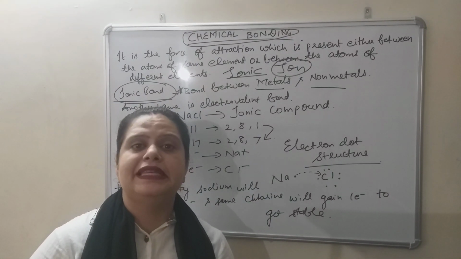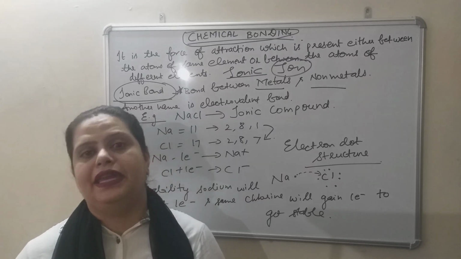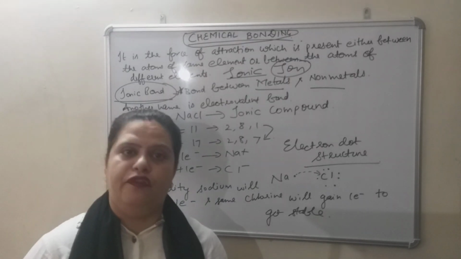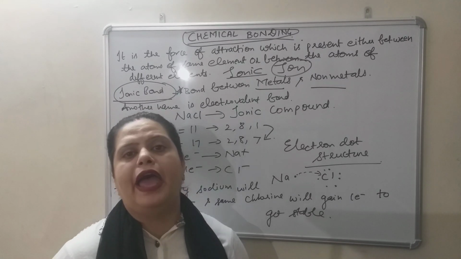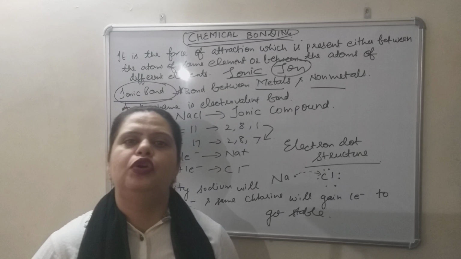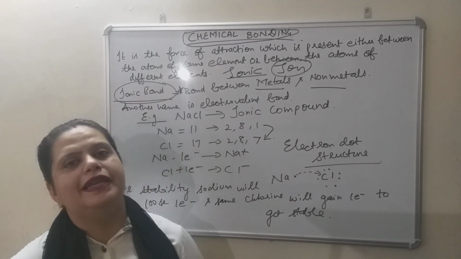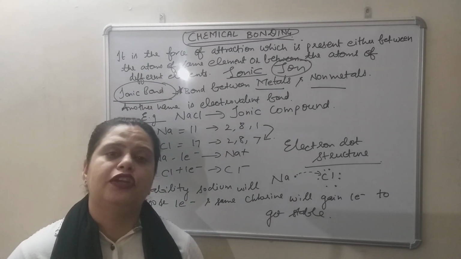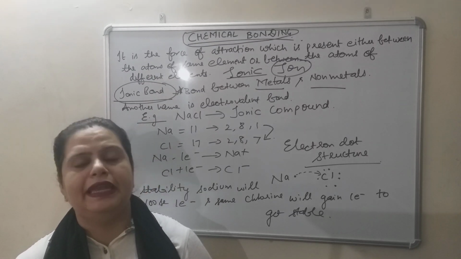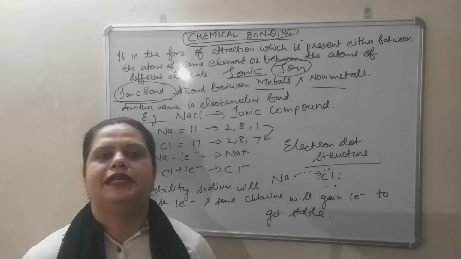Because in this case, an atom changes into an ion by losing an electron and then again by gaining an electron. Another name for ionic bond is electrovalent bond. Now here I would like to discuss the concept of valence electrons. Such electrons which are present in the outermost shell of the atom of an element are known as valence electrons,